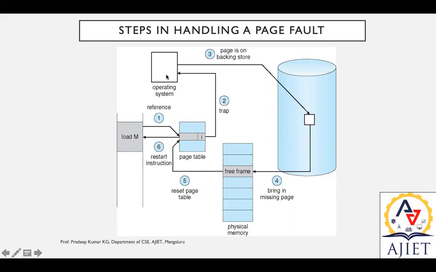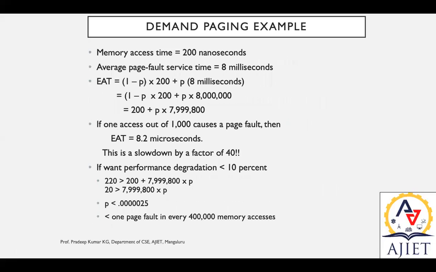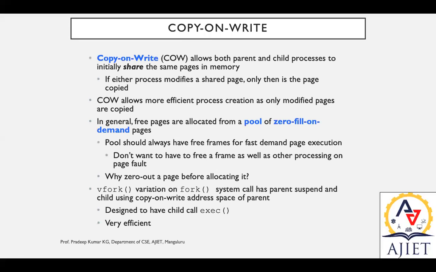So what we are trying to say is, whenever there is free space in physical memory, only then can we bring a block of a page from the storage into physical memory, whenever there is a request. So free pages are allocated from a pool of zero-fill-on-demand pages.